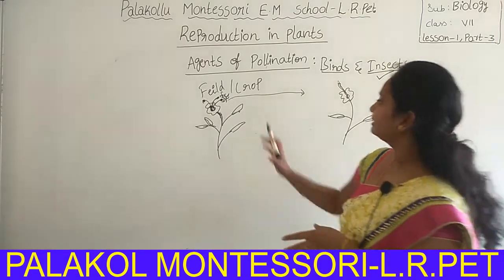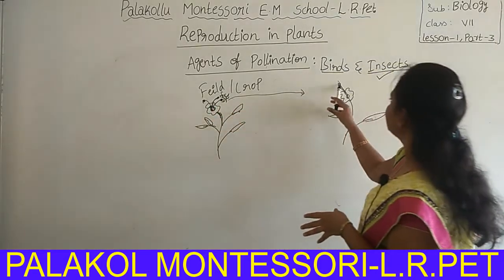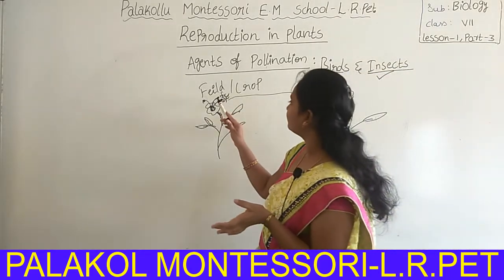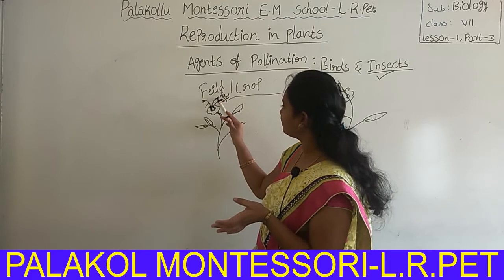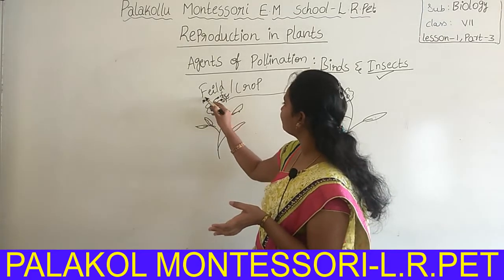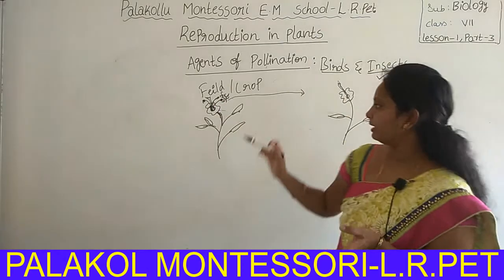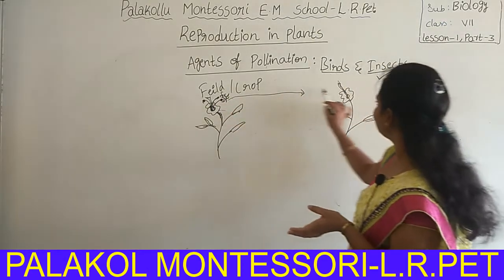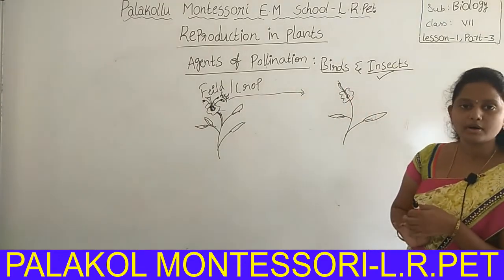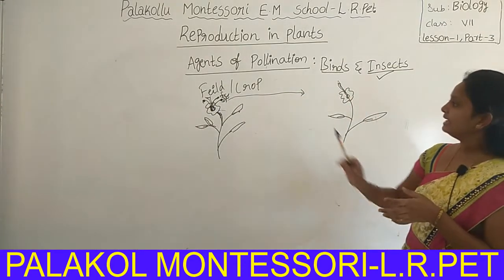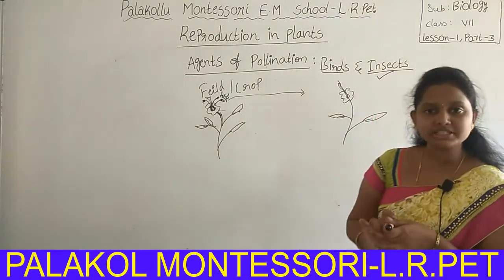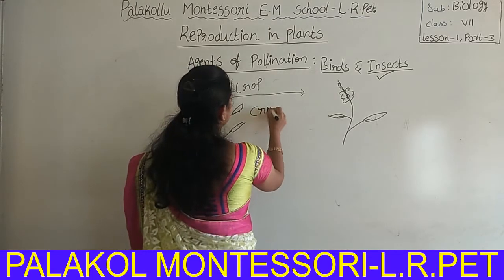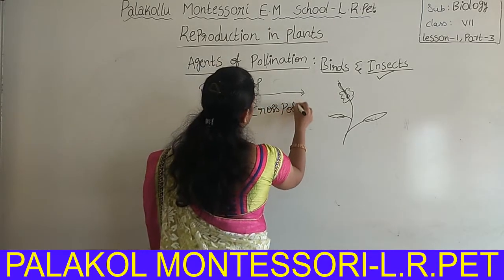Pollination is nothing but the transfer of pollen grains to the stigma of a flower. If the pollen grains transfer from the anther of a flower to the stigma of the same flower, that is called self-pollination. If the pollen grains transfer from the anther of one flower to the stigma of another flower, it is called cross pollination. So, insects and birds are especially helpful for the cross pollination phenomenon.